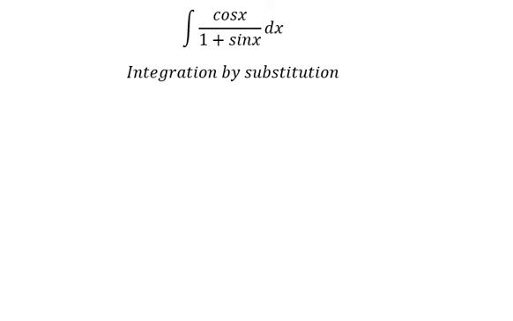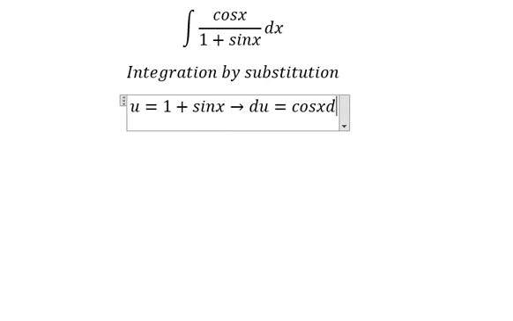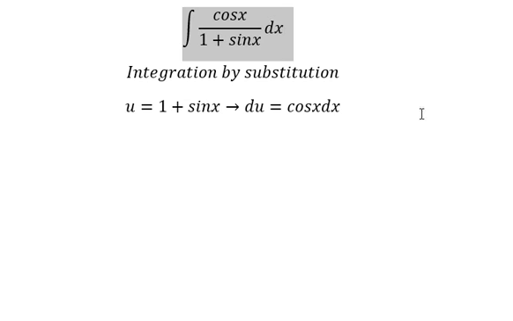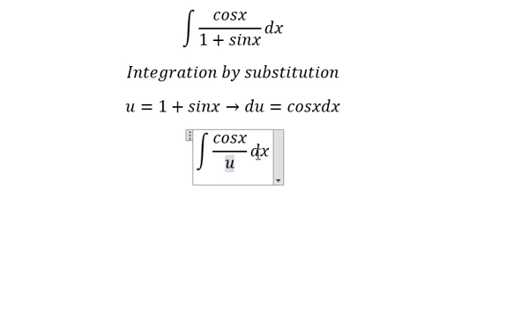So I will put u equals 1 plus sin x. Later we take the first derivative of both sides, and you get cos x dx, because the first derivative of sin x is cos x. This one we change to u. Cos x dx we change to du.